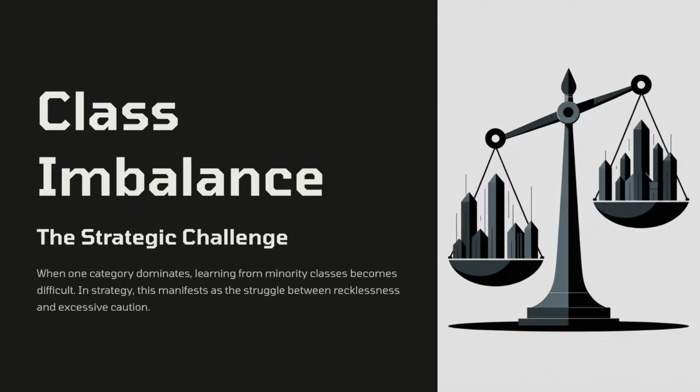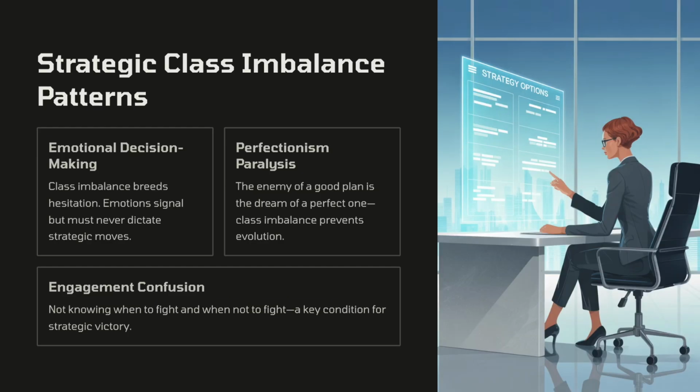Class imbalance in strategic thinking. In ML, class imbalance arises when one category dominates, making it harder to learn from the minority class. In strategy, this resembles the difficulty of balancing recklessness with excessive caution. Imbalance creates hesitation, yet for a strategist, as Robert Greene warns, emotions are signals but must never dictate moves.